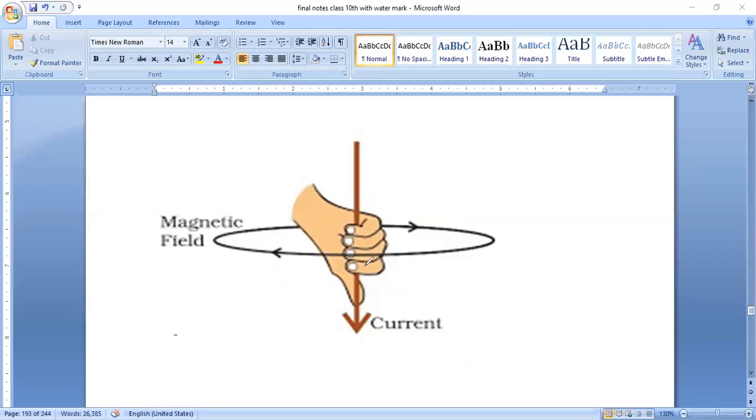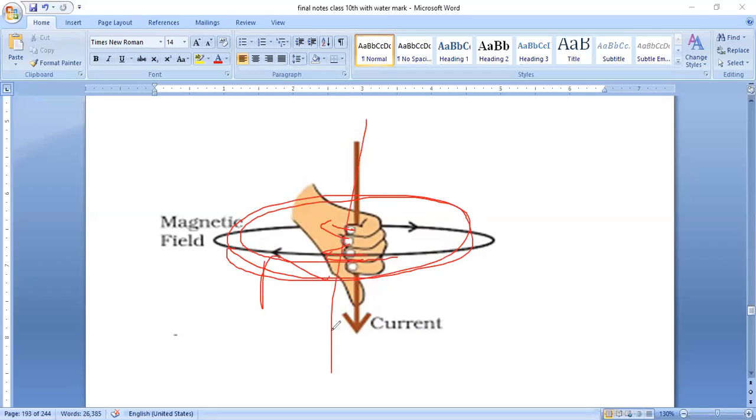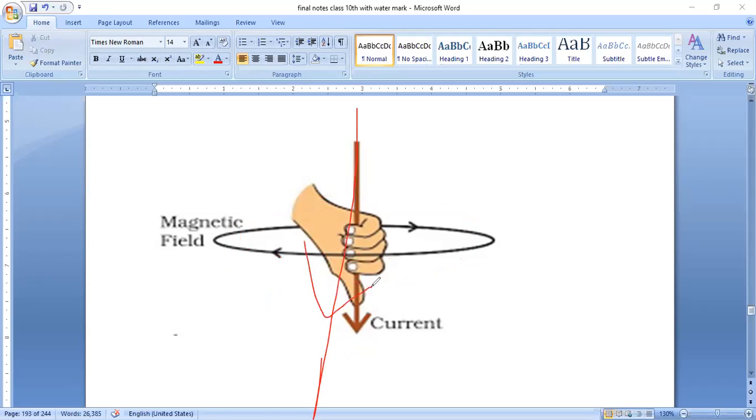If you hold your pen in your right hand, then the thumb indicates the direction of current, and the fingers wrapping around this conductor indicate the direction of the magnetic field. Understood? If the current is going like this, then the magnetic field will be like this.